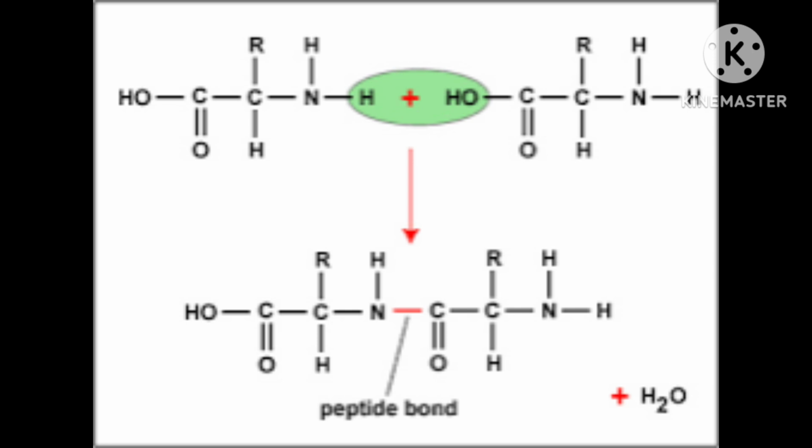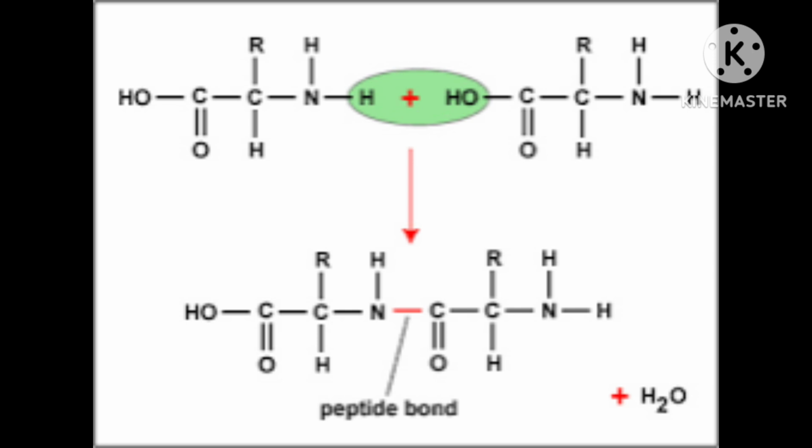Then the OH goes as OH minus and carbon will become positive. And from the NH2, H goes as H plus and N will become negative. Then positive carbon and negative N both will join and a linkage will form.